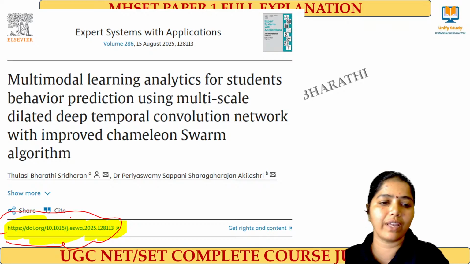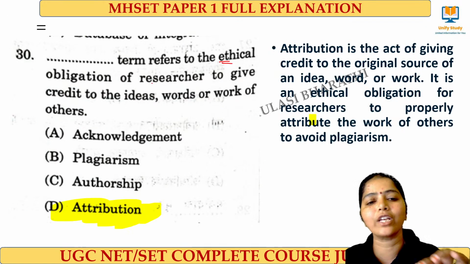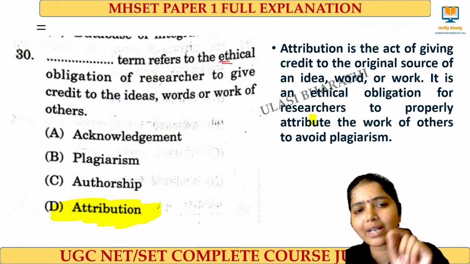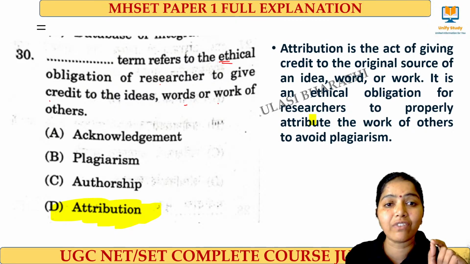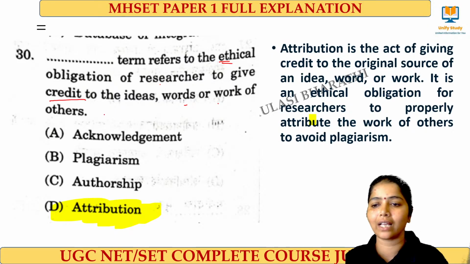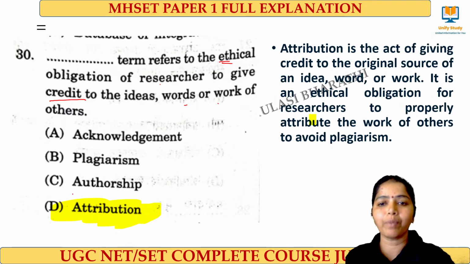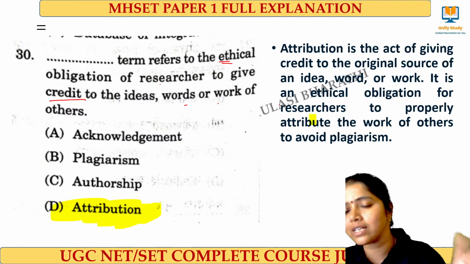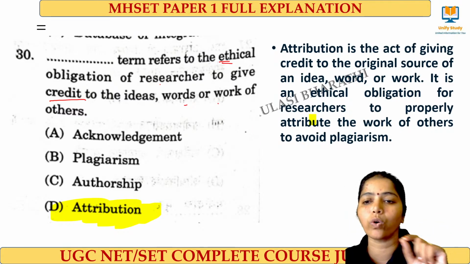Clear? Right, very good. And next, the term refers to the ethical obligation of a researcher to give credit to the ideas, words or work of others. Please understand, giving credit to the ideas and the work, we call it attribution. Citing, we used to say; a similar term, it's called attribution. It is an act of giving credit to the original source of an idea or a work.